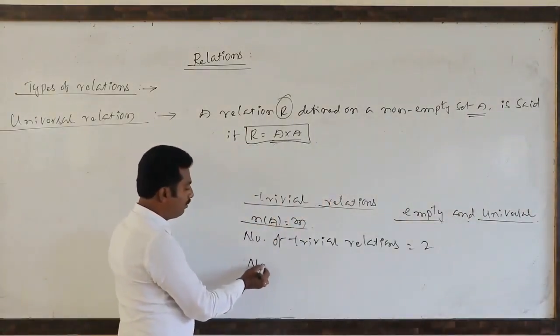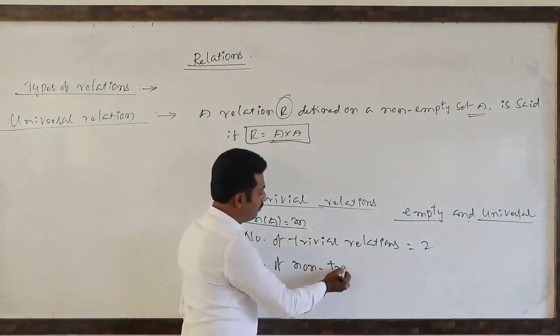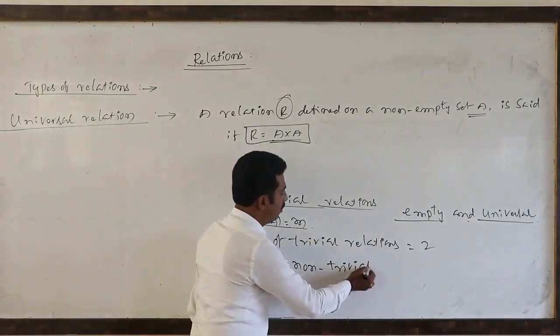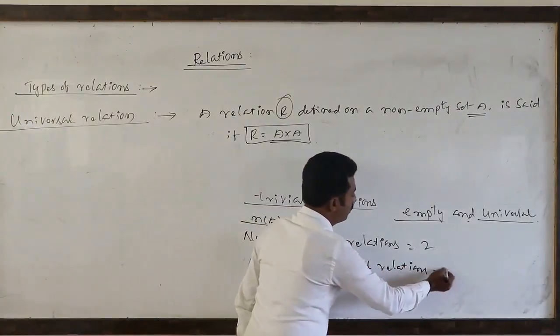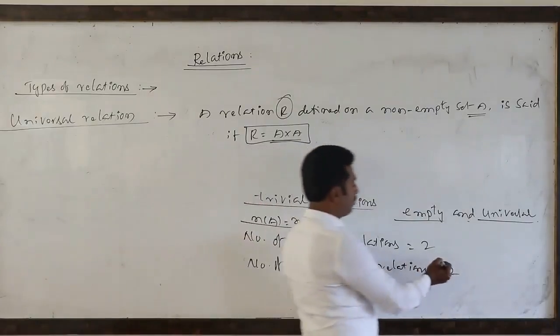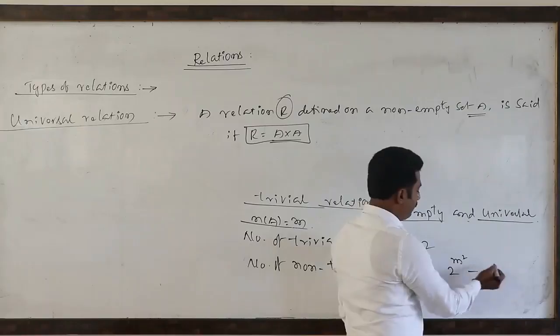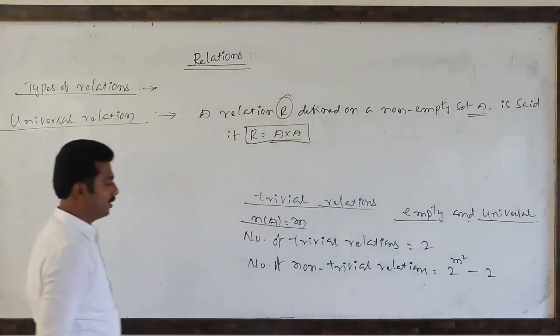Number of non-trivial relations means how many relations? 2 to the power m square, minus the trivial relations we have to delete, that is non-trivial relations.